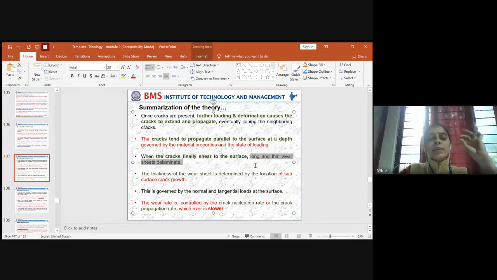So these are the sheets of delaminate. And the thickness of the wear sheet is usually determined by the location where the subsurface crack growth happens. So based on the subsurface crack growth, you can determine the thickness of the wear sheet, how it is wearing.